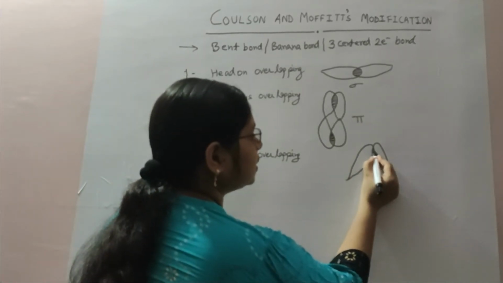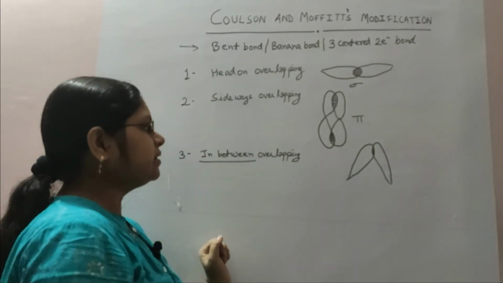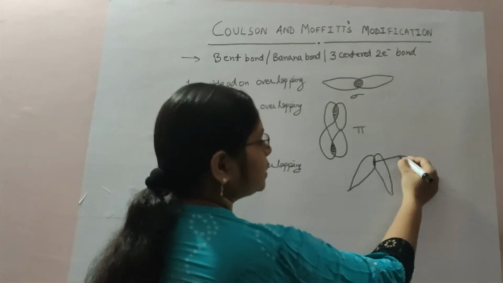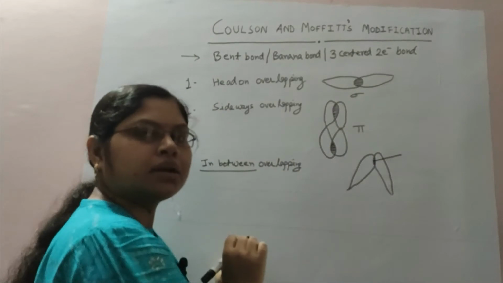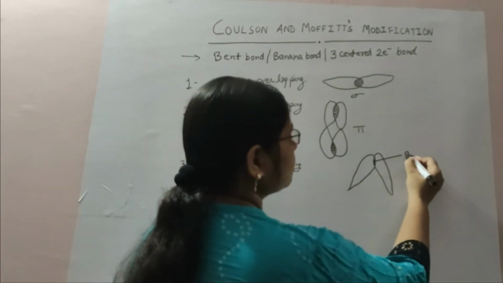In the figure, this in-between overlapping lies between sigma and pi bonding and results in the formation of a bent bond.